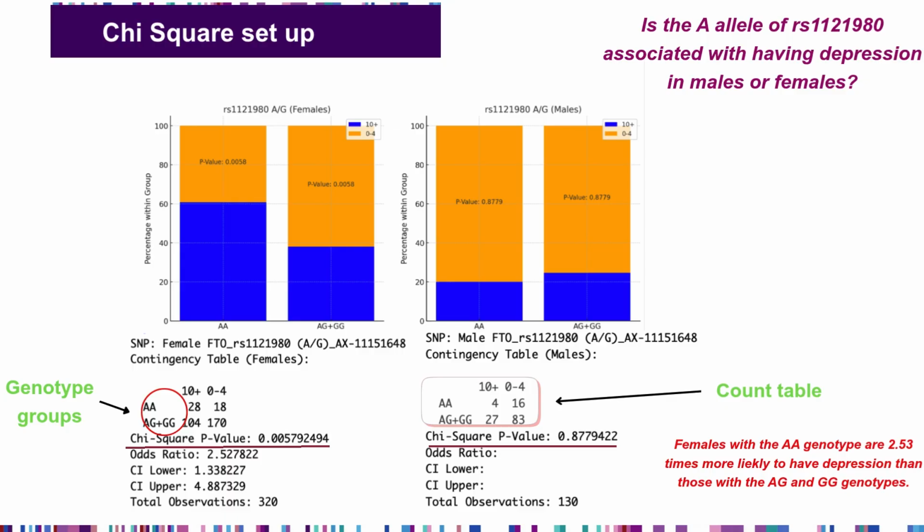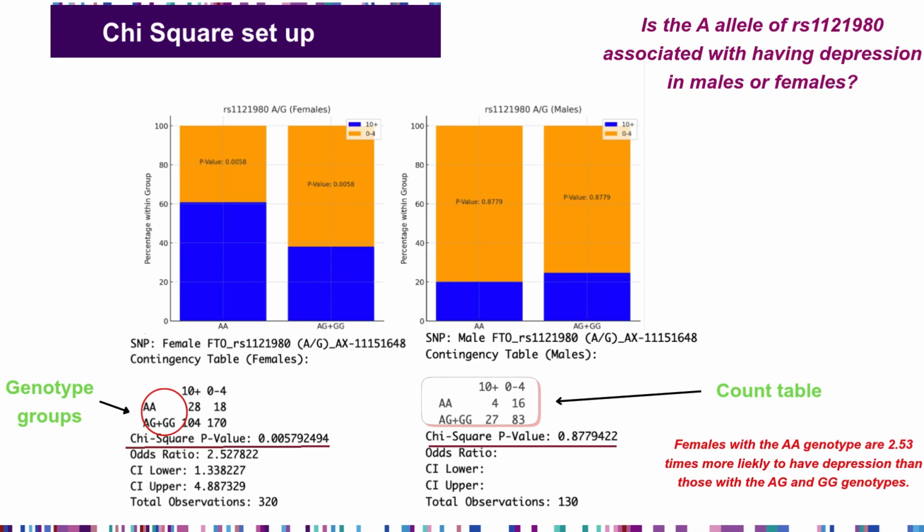The blue and orange bars are just a visual way to see how the data counts look. I converted the counts into percentages. So just by looking, you can see that the males have very similar numbers of people with and without depression in the different genotype groups. One of the bars is the AA group. One of the bars is AG plus GG.